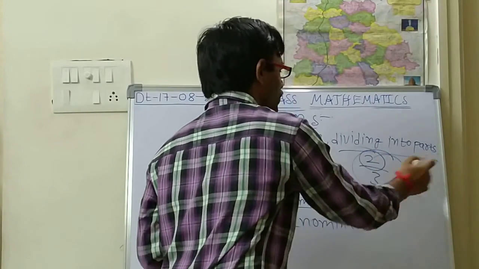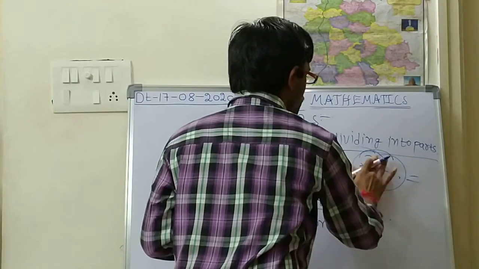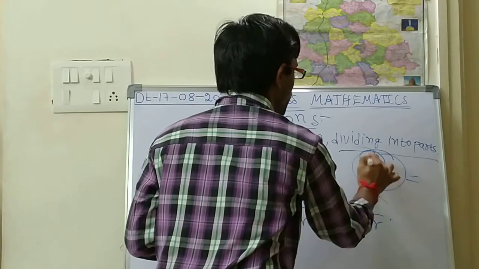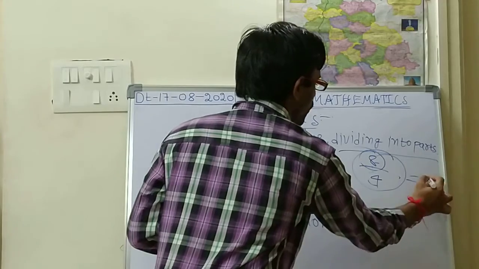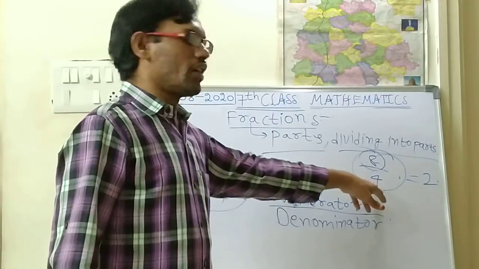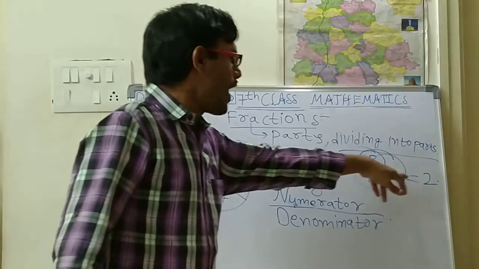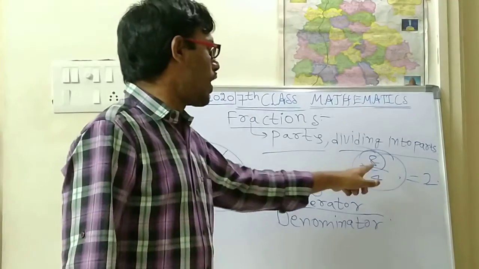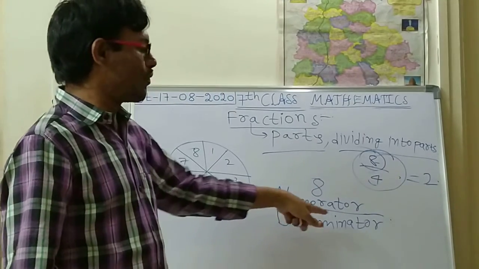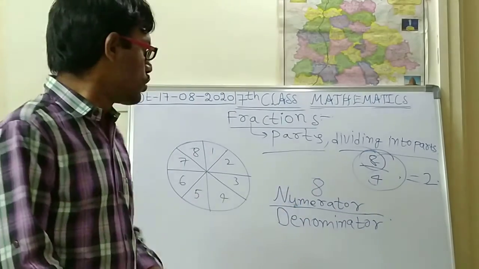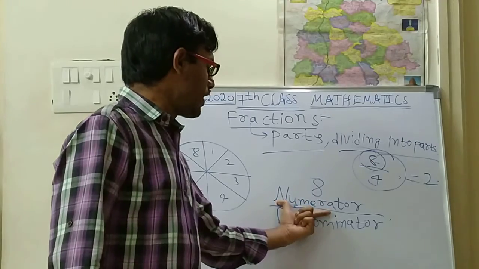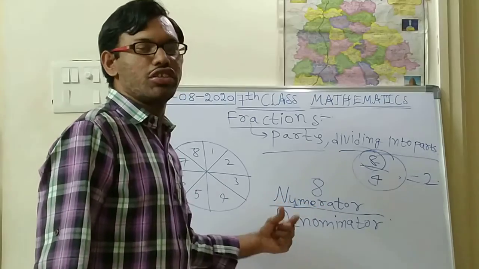So, in a fraction, the value at the denominator is 4 and the result is 2. What is the value of the numerator, they will ask. So instead of giving 8 by 4, they will ask in terms of denominator and numerator. At this time you are not supposed to get confused. You have to identify what is the numerator and what is the denominator.